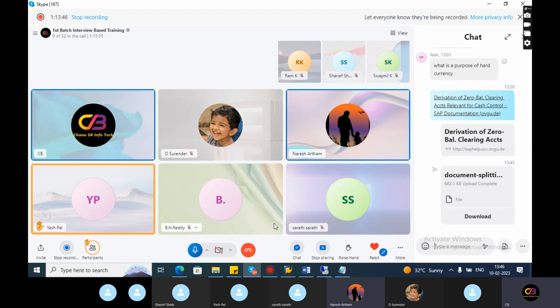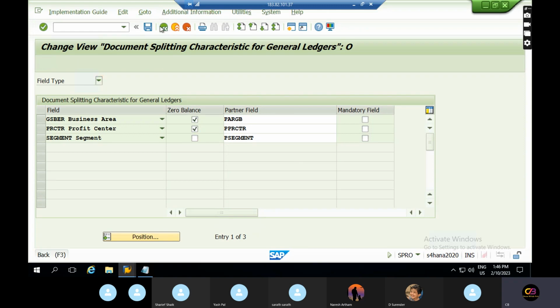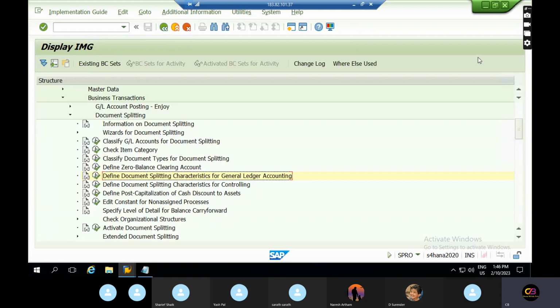Sir, hello, sir. I have a few doubts, sir. Sir, you explained the constant value. So is it applicable for all GL accounts or P&L accounts only, sir? Let me see. This is the configuration, right? Yes, sir.